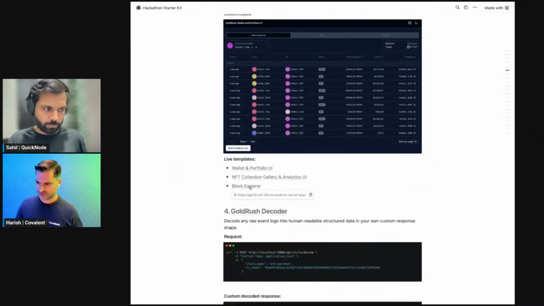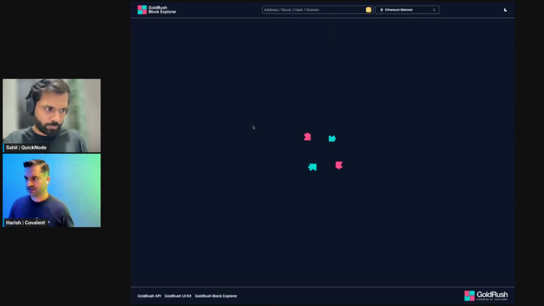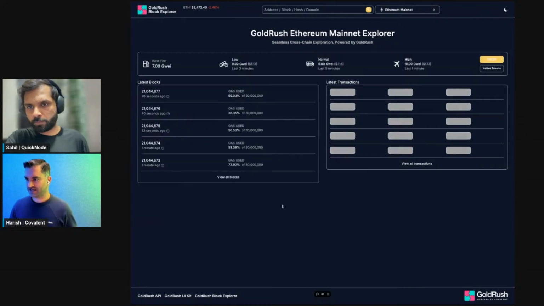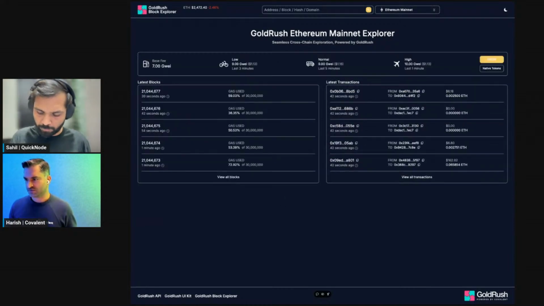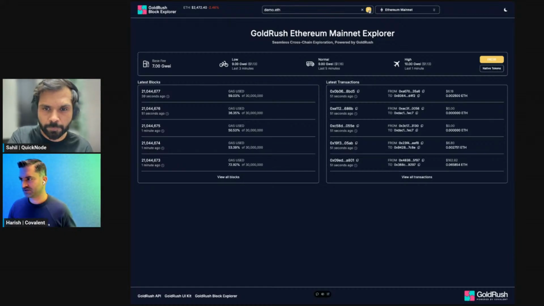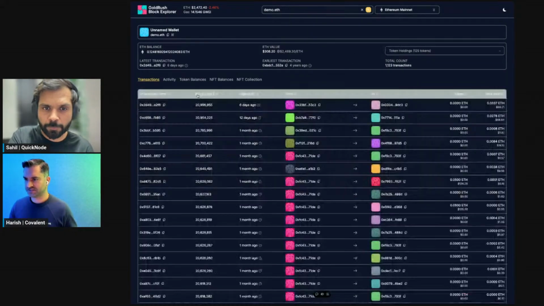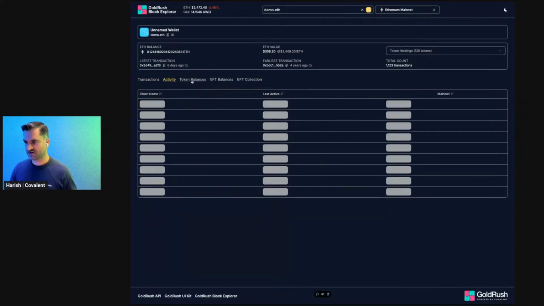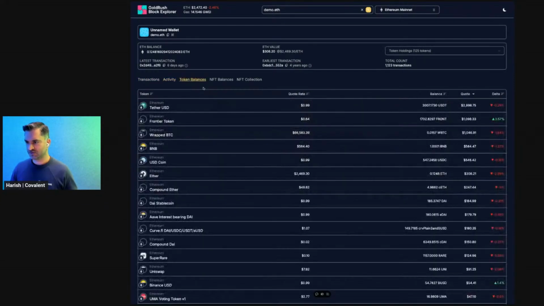And then the last that kind of ties it all together is this block explorer. So let me open that one up. And so the block explorer here, again, kind of leverages a few different components. We have one where we look at the latest blocks, the latest transactions. Again, if I put in a wallet address here, then we can see the list of transactions. We can see the activity of what chains this was active on. We can see the list of token balances. We can see any NFT balances.